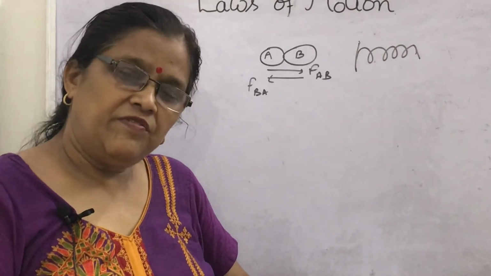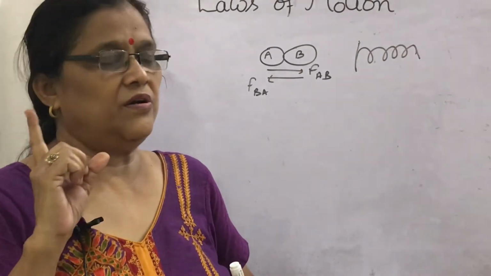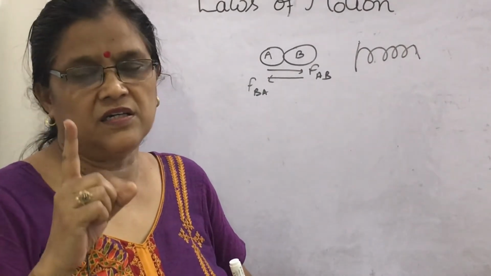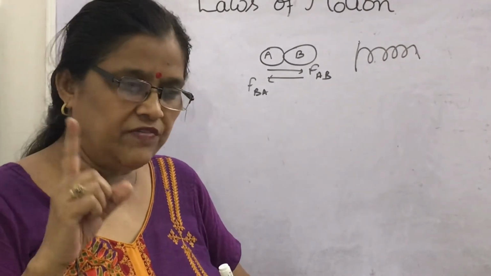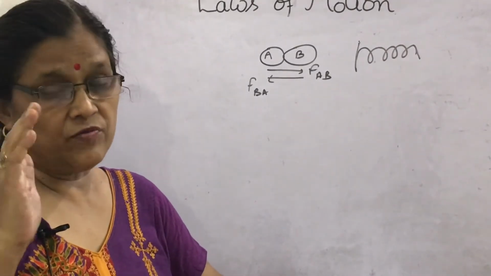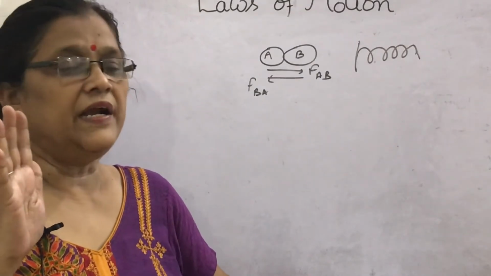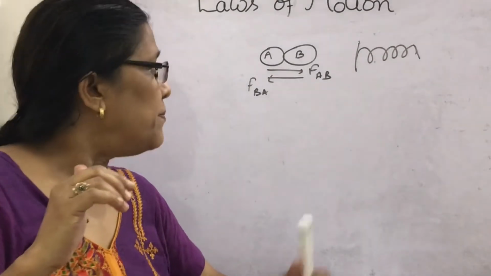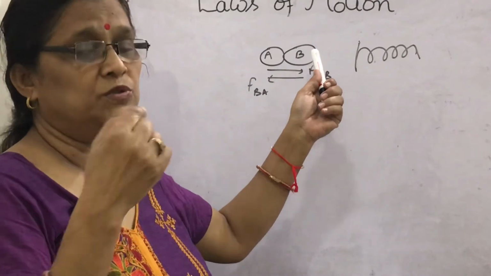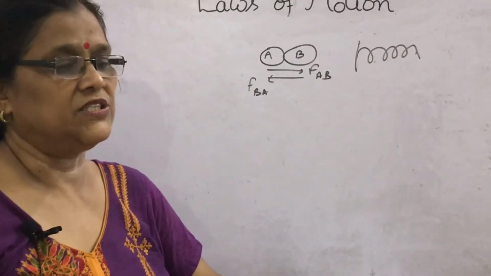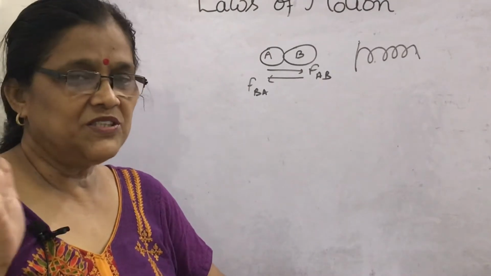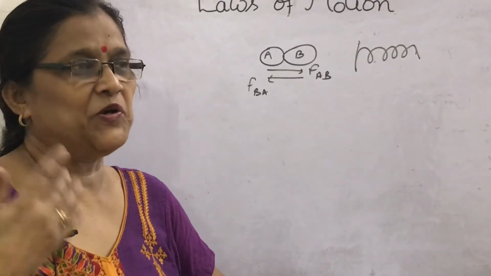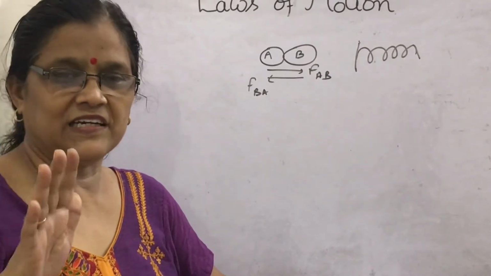Before that, we will see that according to Newtonian mechanics, number one, forces never occur singly. They always occur in pairs. And what is force? It is the mutual interaction between two bodies. If the object A applies a force on B, naturally B will also apply a force on A in the opposite direction. And Newton's third law, as everybody knows, has become common language: to every action there is an equal and opposite reaction.